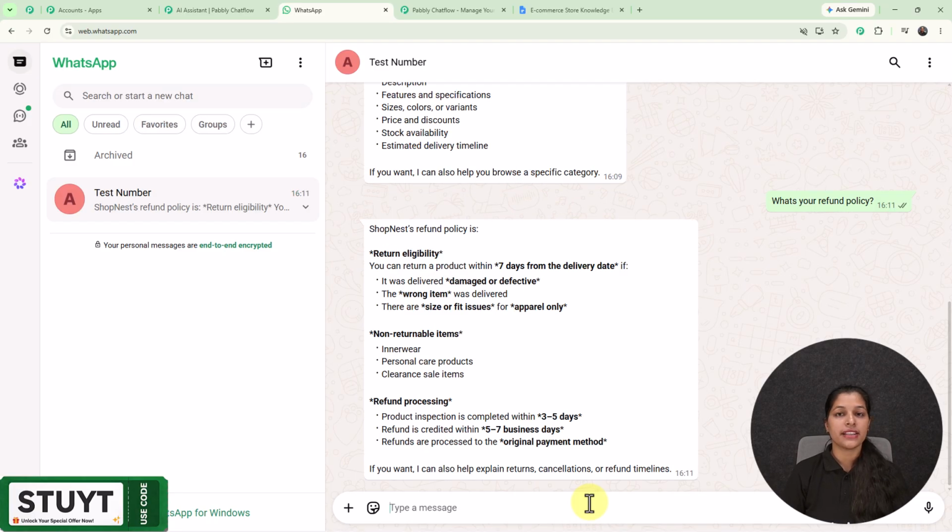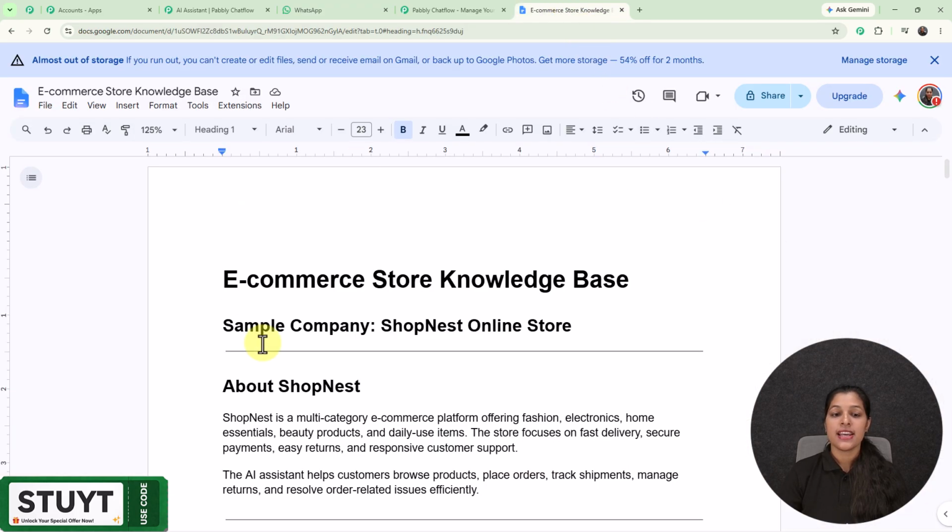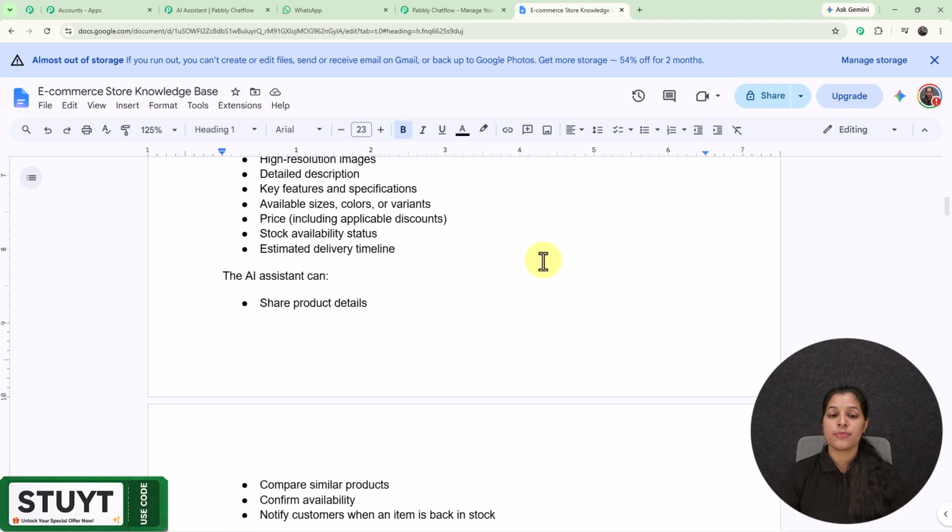And now you might be thinking how we are getting the response according to my business details. So it is doing so because I have provided it the knowledge base. And right here you can check out that I'm getting the Shopnest refund policies. And now let me show you the knowledge base or the brain of the AI assistant. So here you can see that this is the knowledge base, basically a document containing the details of business according to which my AI assistant is responding to me.